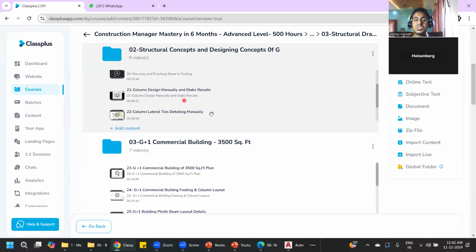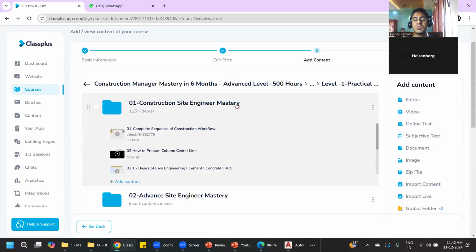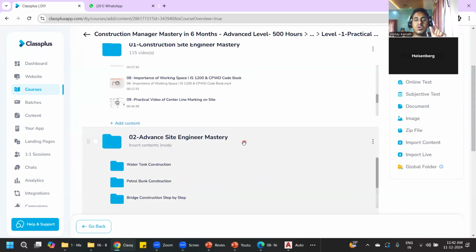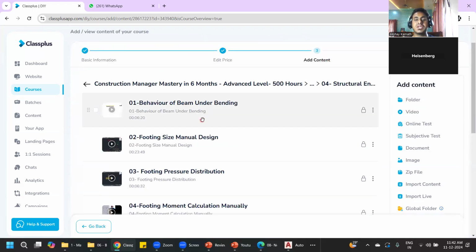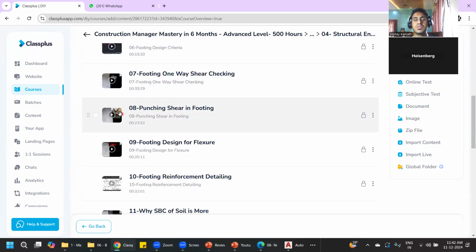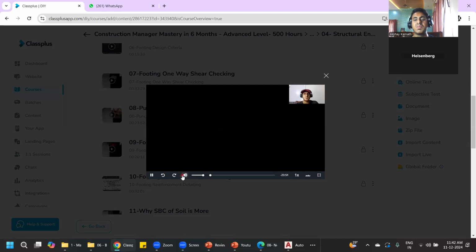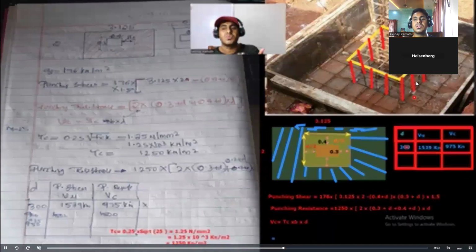And now in college you studied about bending moment, shear force. You studied about punching shear, one-way slab, one-way shear, two-way shear, and all. You studied in footing design, no? Yes, sir. What is the practical application of that? How the footing size is decided? Those things you'll learn from here. This is footing shear, footing one-way shear. Whatever manual calculations you did in college, what is the application of that? How is it practically used on the site? So those things we'll try to understand through my lectures.